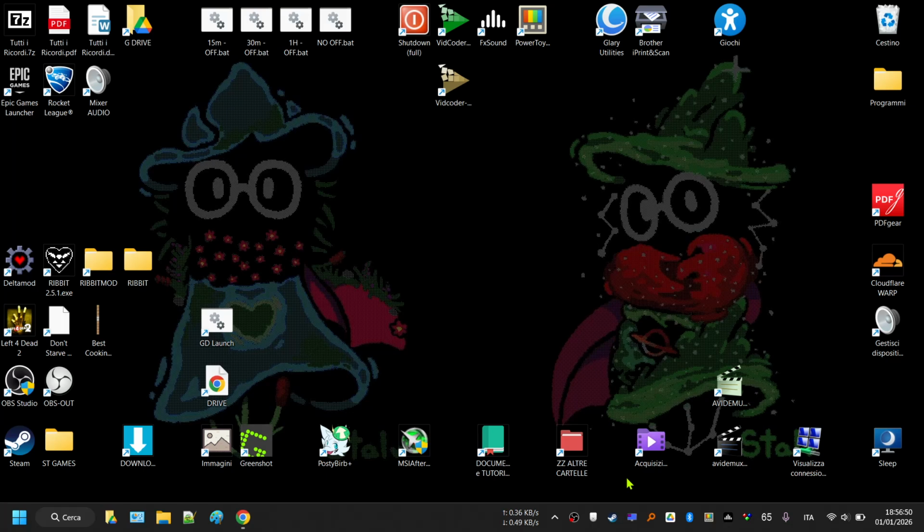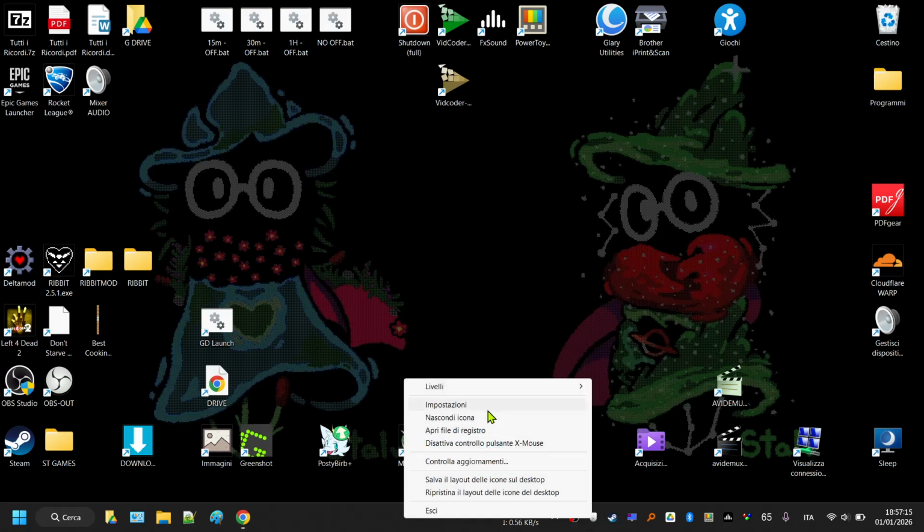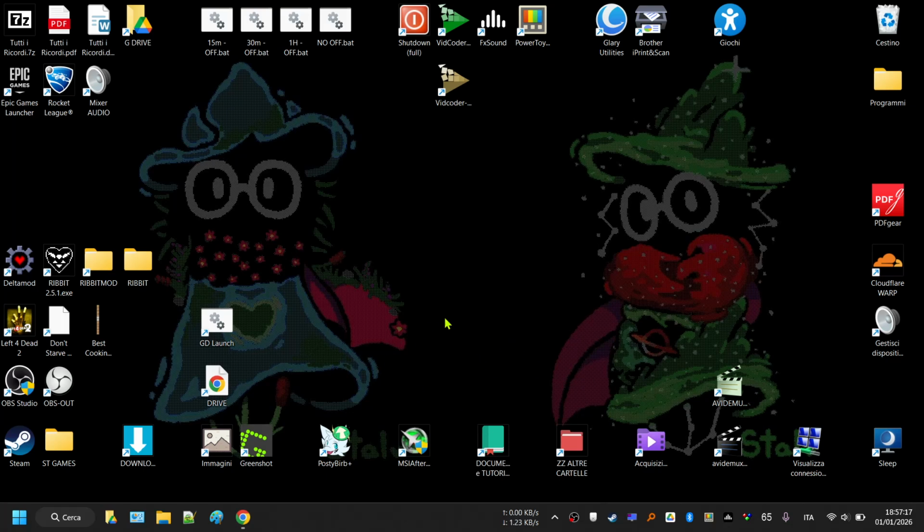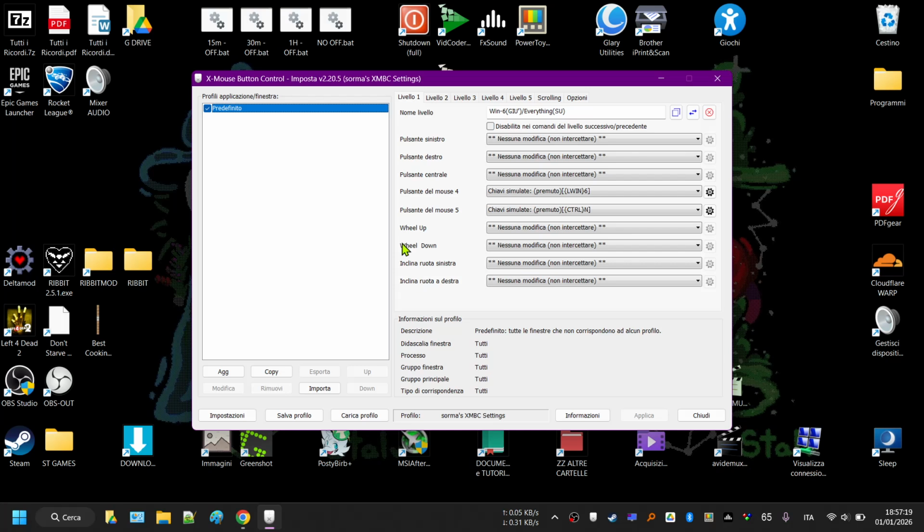Today I'm going to showcase how you can use the side buttons of the mouse, the ones that good mice have to go back and forward a page. But I thought of using a better function for those, since I hardly use them for page up, page down, or go back, go forward. So I always use this application called XmouseInput, which I use for better usage of the buttons.